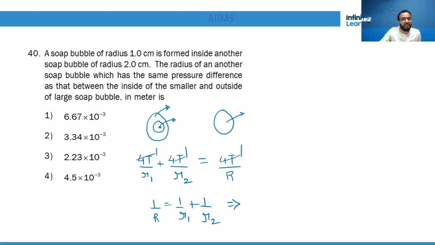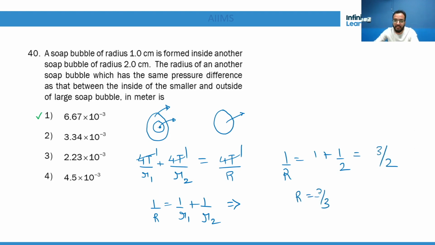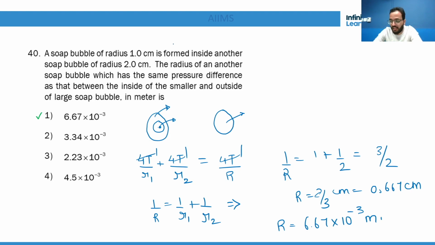So the radius which has the same pressure difference as that inside. In meters you have to give the answer, so I hope you can do it from here. 1 by r is 1 plus 1 by 2, that is 3 by 2. R is 2 by 3 centimeter, that is 0.667 centimeter. So it will be 6.67 into 10 to the power minus 3 meter. I suppose you got the answer here.